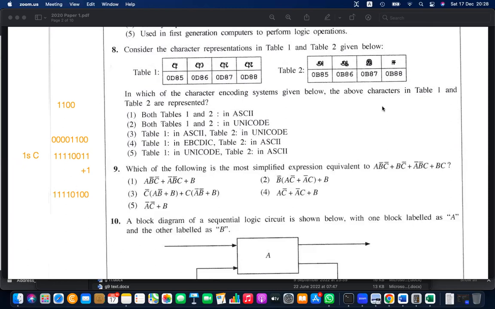This is Unicode. Surely this should be Unicode, but the code is not unique. That's the problem I'm worried about.